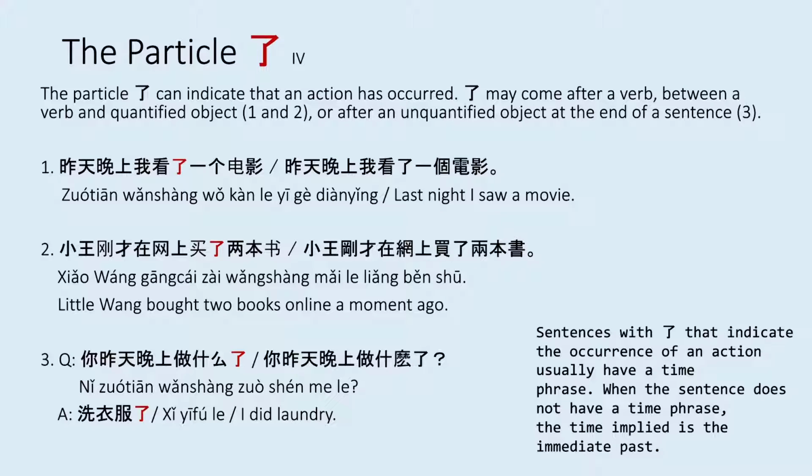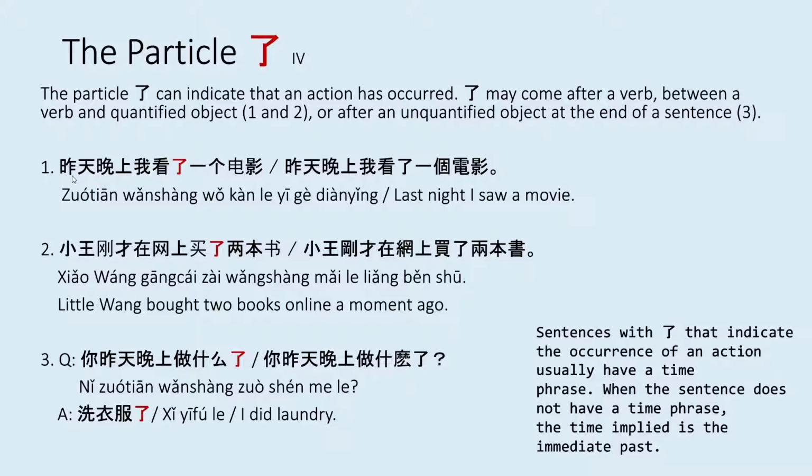This is a video for Chinese 202 Lesson 1. We are going over the particle le. The particle le can indicate that an action has occurred. Le may come after a verb, between a verb and quantified object, which is shown in examples 1 and 2, or after an unquantified object at the end of a sentence, shown in example 3.